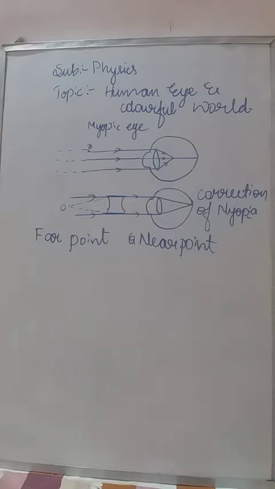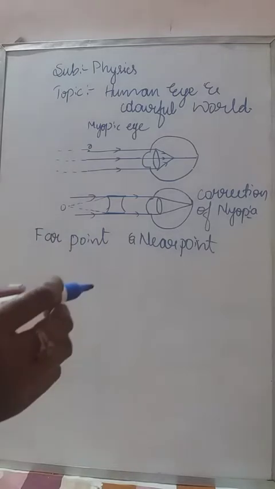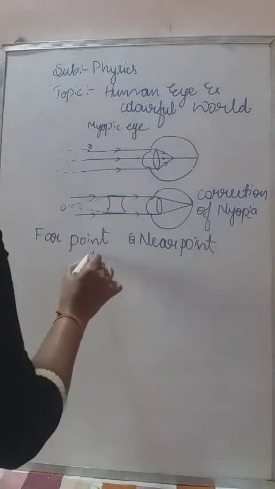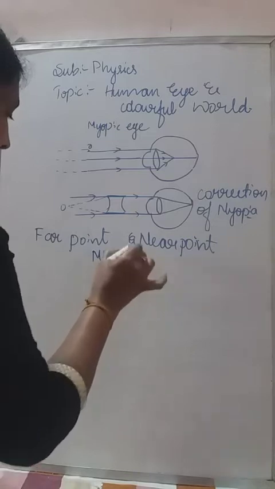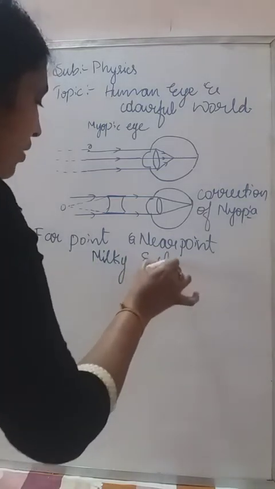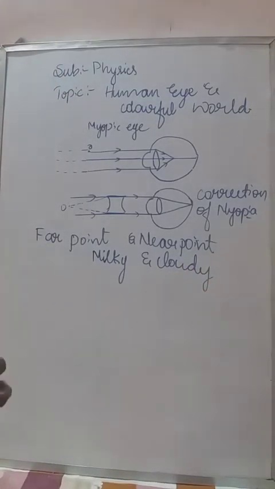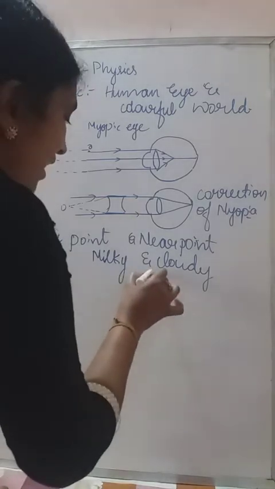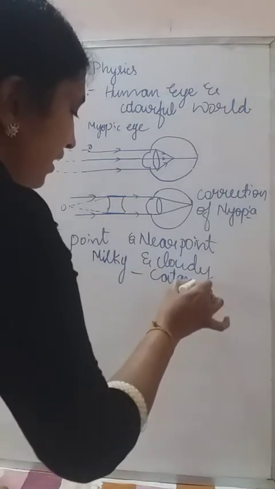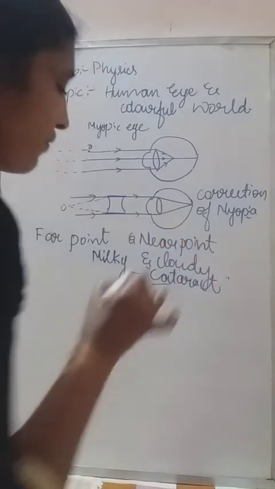And I told you, when people cross their age and become old, by that time the lens gets damaged. So the image appears milky and cloudy, nothing but blurred. That defect is called the cataract. This is also one of the defects of the eye.